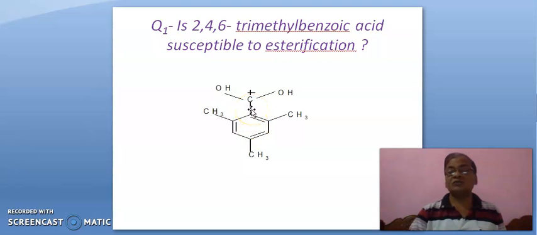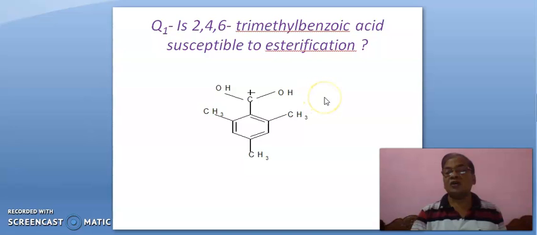Now, you will think from which side nucleophile will attack at this carbon, either from this side or from this side. Because this unit is perpendicular to this benzene plane.